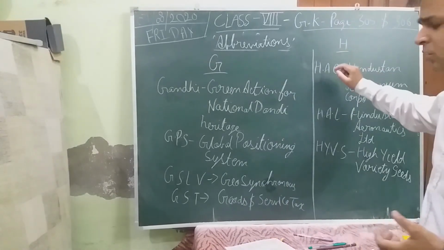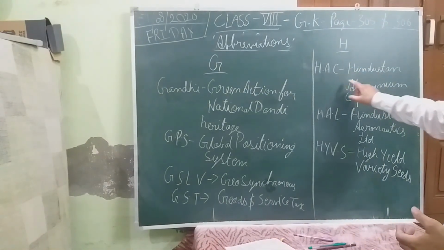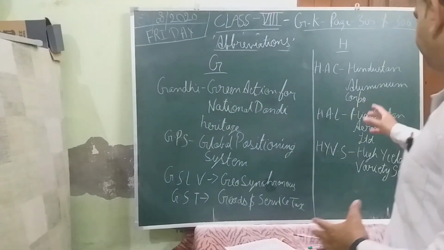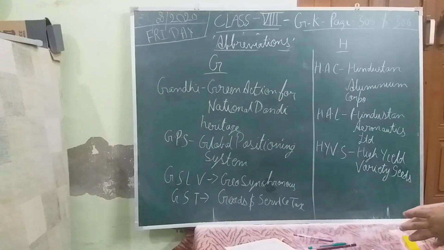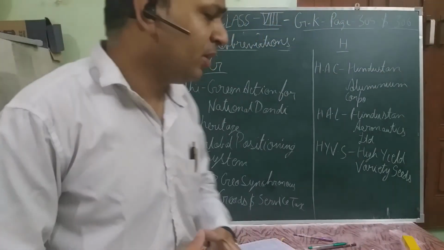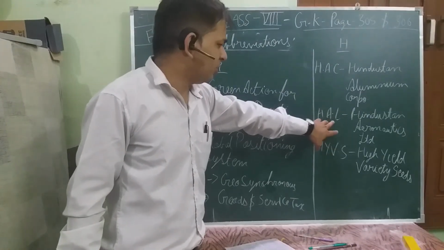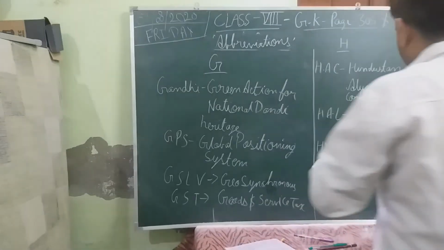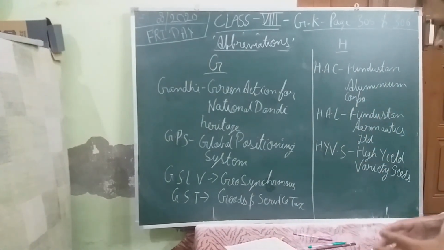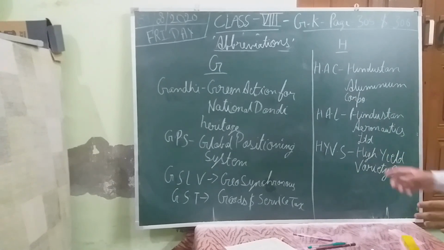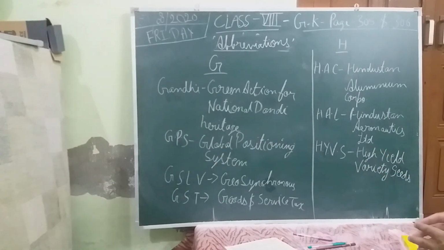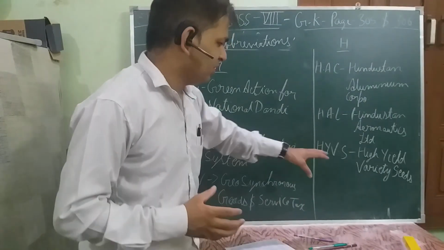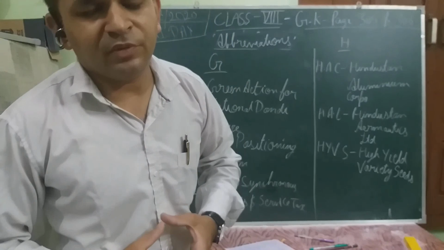Now coming to H, in H we have selected HAC, Hindustan Aluminium Corporation. Then we have HAL, Hindustan Aeronautics Limited. Aeronautics stands for aeroplane science. They deal with aeroplane manufacturing and making their parts. It is situated in Kanpur also. HYVS, it's high yield variety seeds. It's a biological science which deals with the upgradation of the variety of seeds.